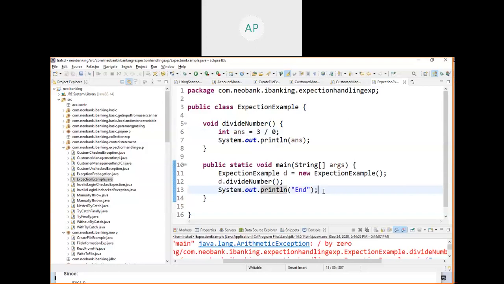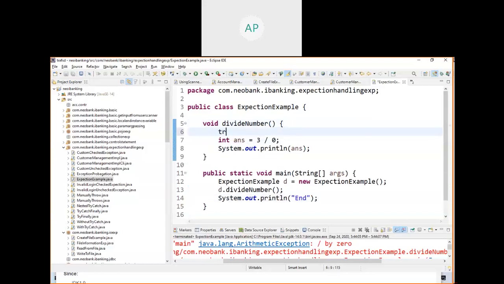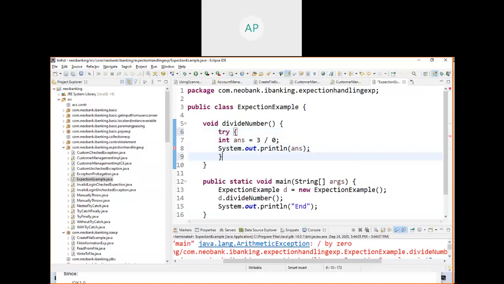You should write the mechanism to handle the problem. Handling can be done in any way: either you can handle here, or here, or anywhere. As a simple mechanism, I will try to handle it here. Always you should write your code in the try block.